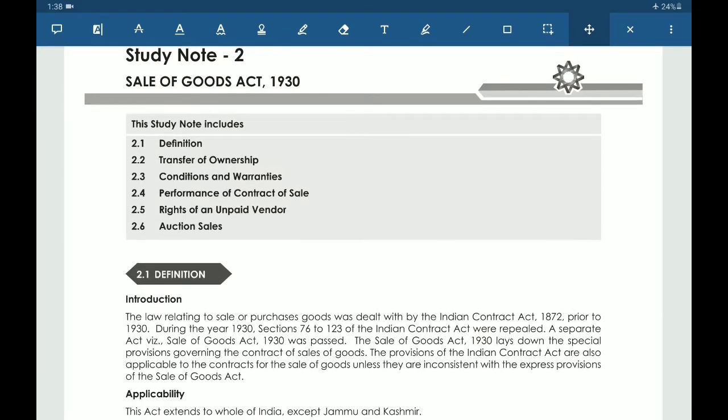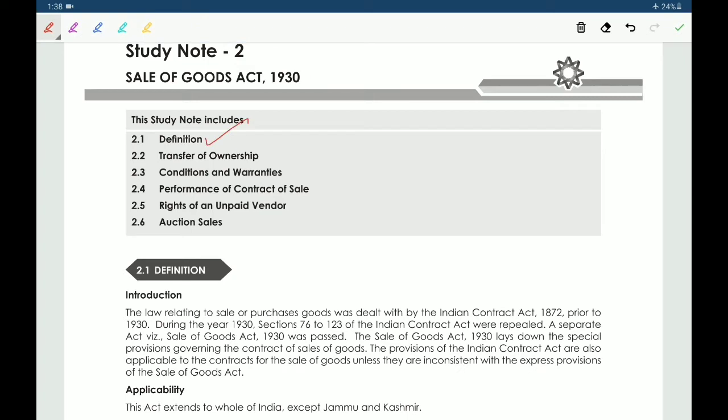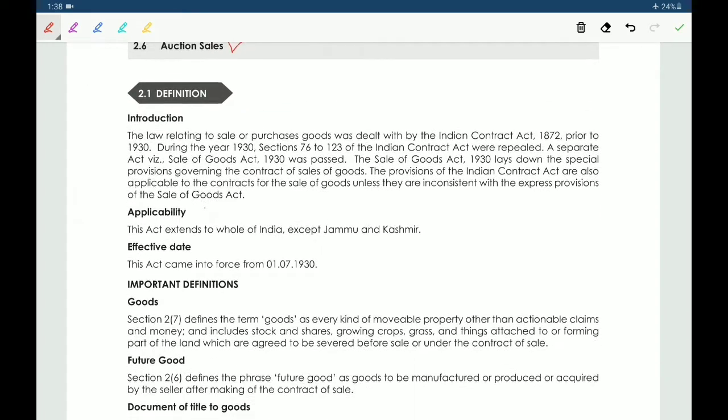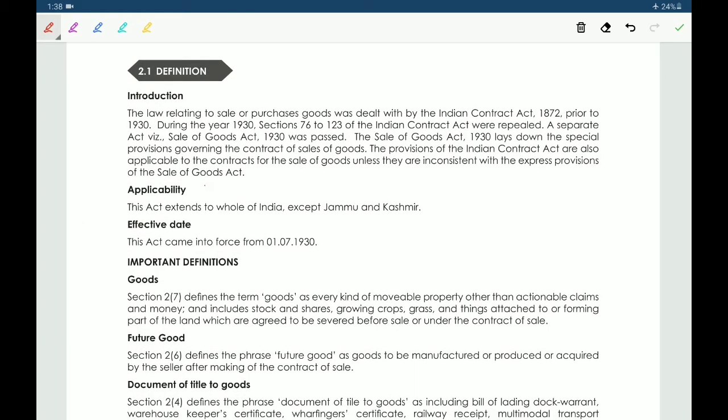In this, the concepts are definition, transfer of ownership, conditions and warranties, performance of contract of sale, rights of an unpaid vendor, and auction sales. First of all, definition. We simply discuss in that introduction.